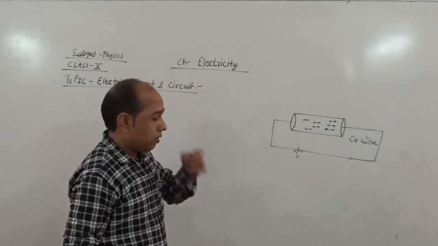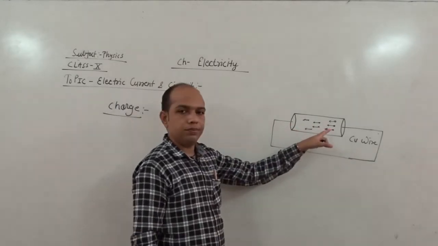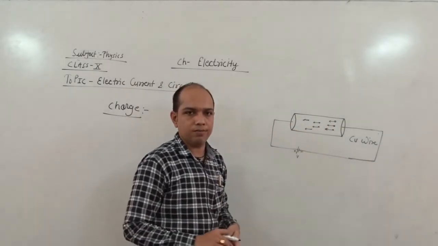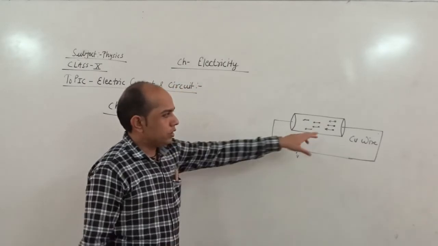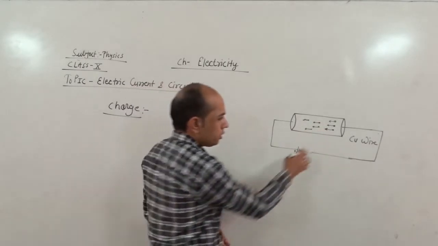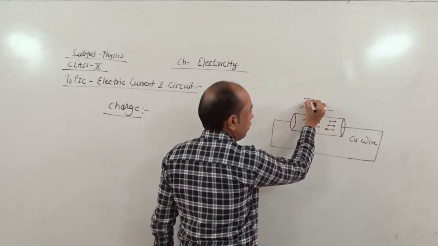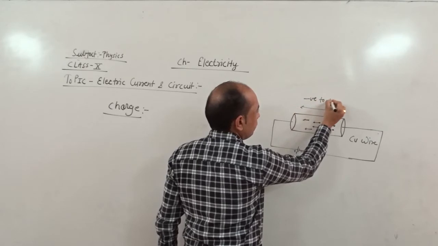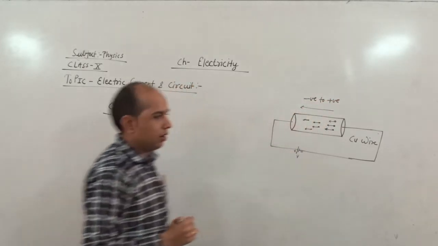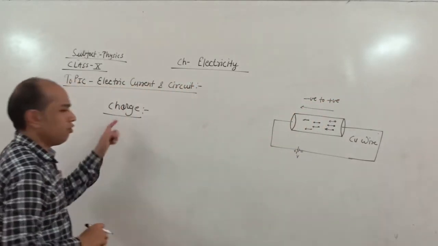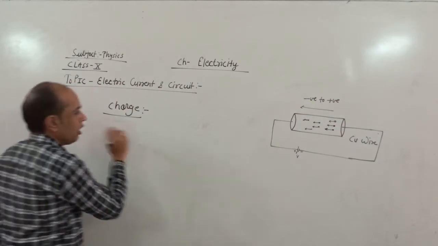What we see here are electrons, and this is called charge. This electron moves from the negative to the positive terminal. So this is the flow of electric current.